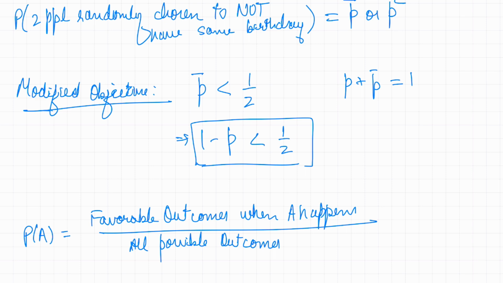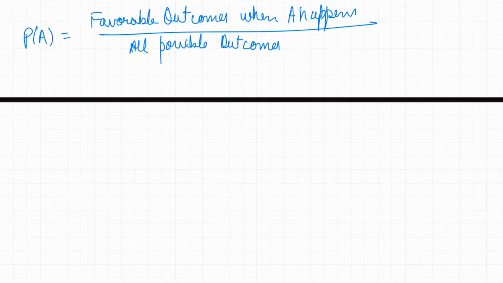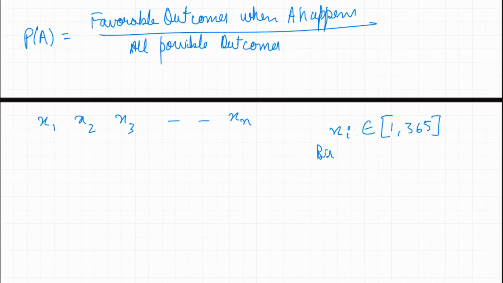Okay, so in this case, let's try to find out what are all possible outcomes here. We know that we had named people from x1, x2, all the way till xn, and these are basically people in the gathering. And each person, if I look at xi, can have their birthday from 1 to 365 included. So xi's birthday can be anything, and of course, it's a positive integer. That's a short mathematical form. Ignore it if you don't understand it, but what I mean to say is simply that their birthday number can pick up any number from 1 to 365. So that means they have 365 options.